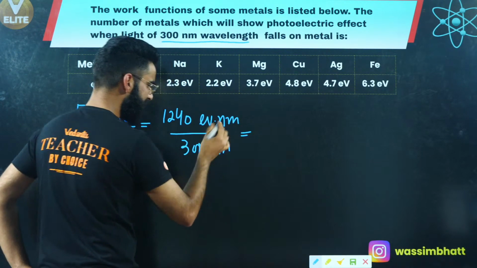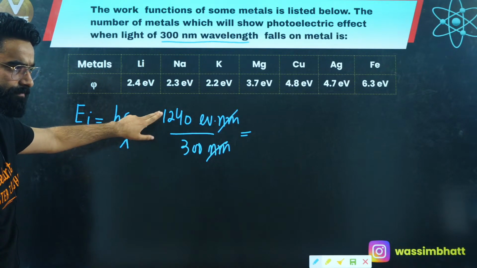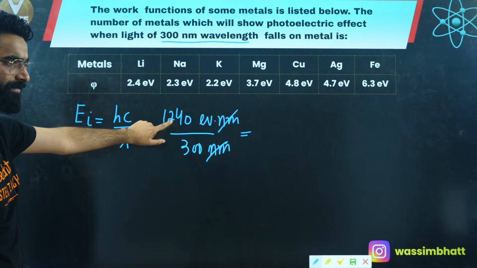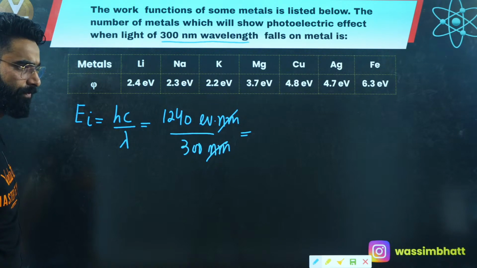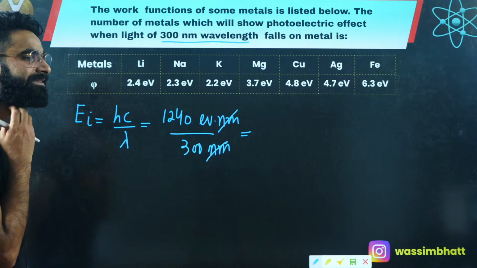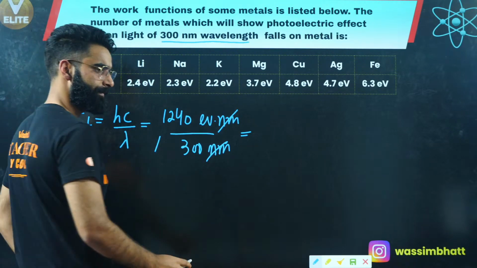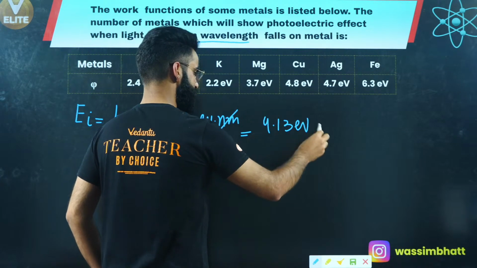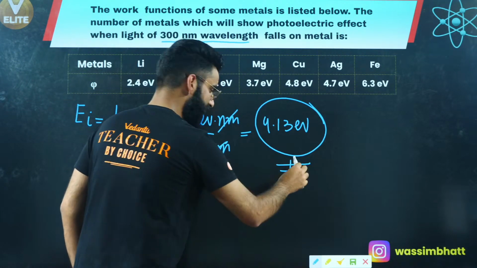Can you let me know what is the exact value coming out from here? Let me know fast. It is 4.1 I guess something. It is 4.13. Yes, it is 4.13 electron volts. So the energy which I'm providing in the form of light is 4.13 electron volts.